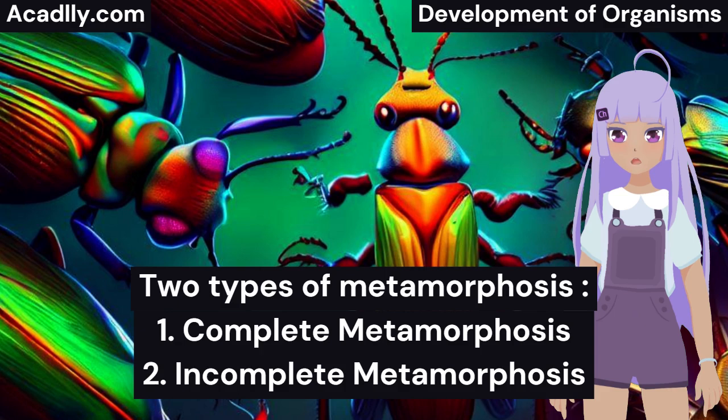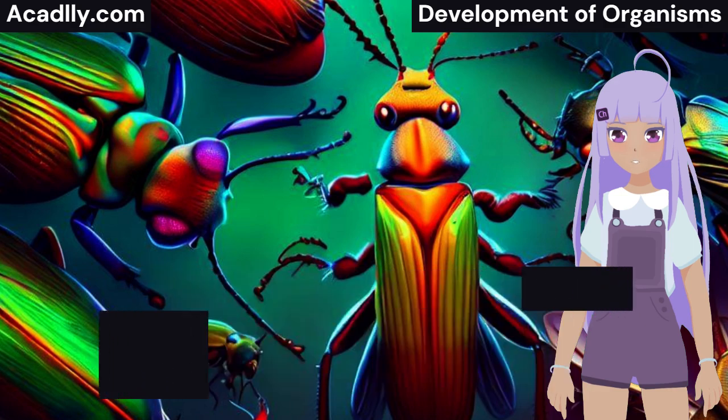2. Incomplete metamorphosis. In this type of metamorphosis, the egg hatches into a nymph, which generally resembles the adult insect, but is smaller, wingless, and sexually immature. The developmental stages in incomplete metamorphosis are egg, nymph, and adult. Examples of insects undergoing incomplete metamorphosis include grasshoppers, cockroaches, and dragonflies.